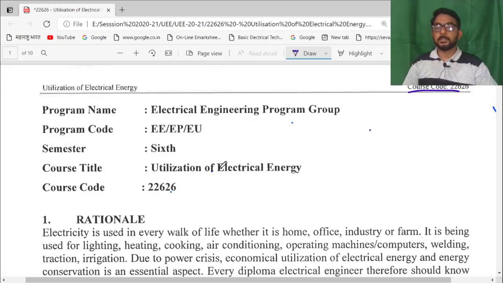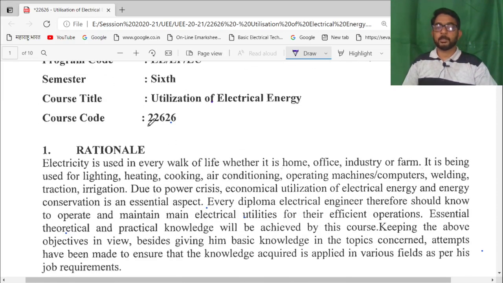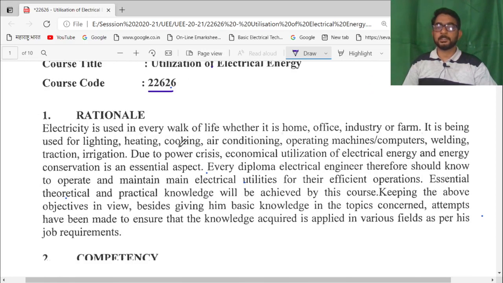So welcome to this video lecture series on electrical engineering program. Today we will discuss the utilization of electrical energy. This subject is included in the MSBTE syllabus for Maharashtra State third year electrical engineering students. The course code is 22626.